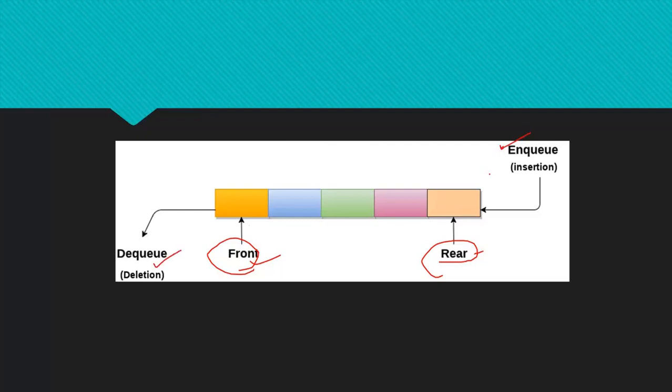As an element is inserted, it is inserted from the rear end and it will be deleted from the front end. We'll see with an example how this is done, where we'll be taking 5 elements and, as we discussed in the stack, we'll be using static representation here. Whenever you are using static representation, we'll be using the concept of arrays.